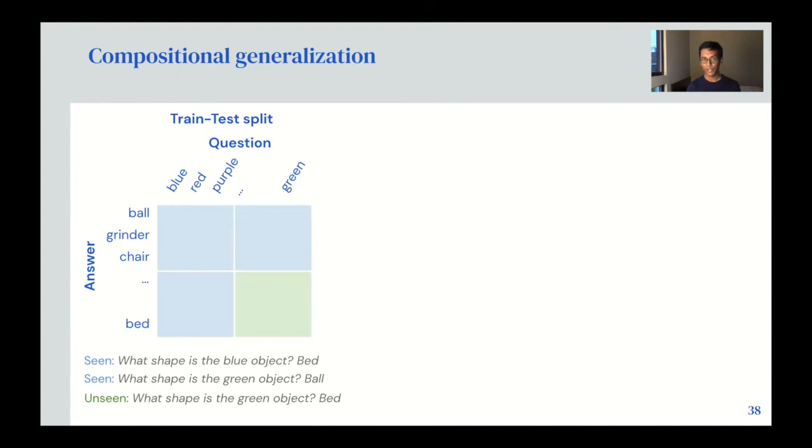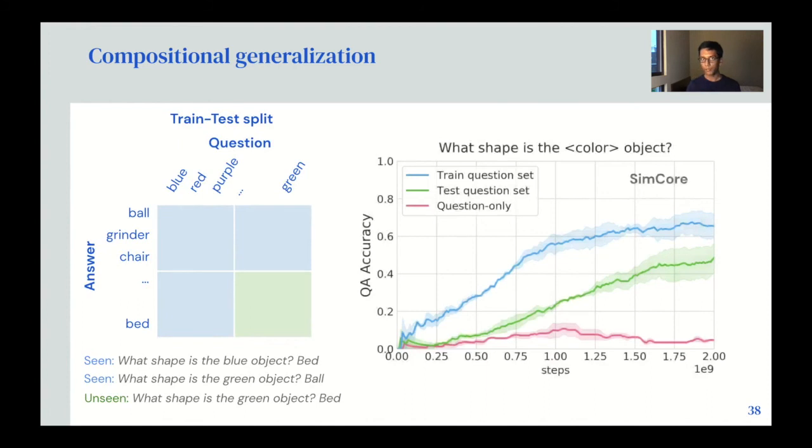So for example, the agent may have seen questions such as what shape is the blue object, to which the answer is bed, and what shape is the green object, to which the answer is ball during training, but it has never seen what shape is the green object, to which the answer is bed at training time. Even on this compositionally novel split, we see that the SimCore agent is able to do quite well, which suggests that the internal representations that SimCore may be encouraging might be factorial to quite an extent.